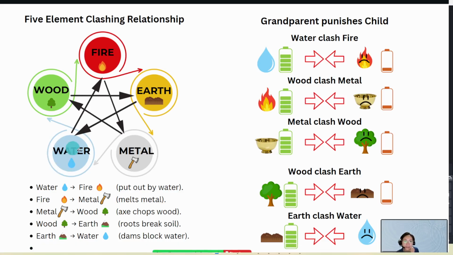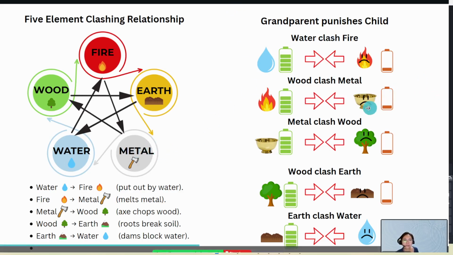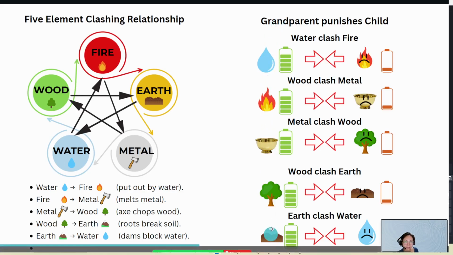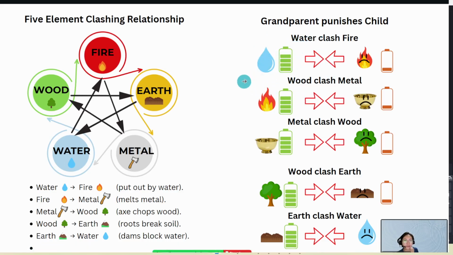Taking a look at this image again, imagine that the relationship we talked about just now, the producing, is a parent nurturing the child. Right now we are talking about clashing. Imagine it is the grandfather who is going to punish or discipline the child. The grandfather will be in this column of elements here.